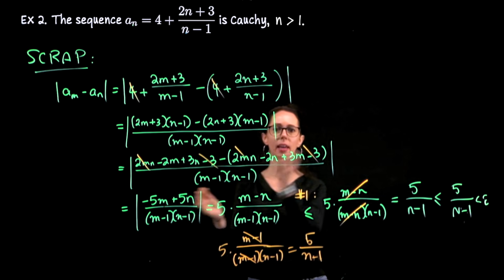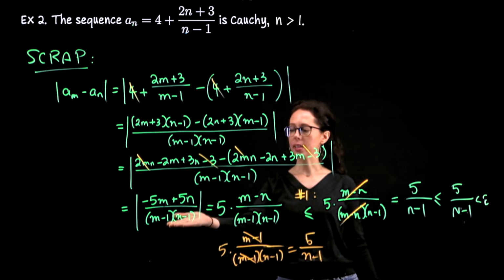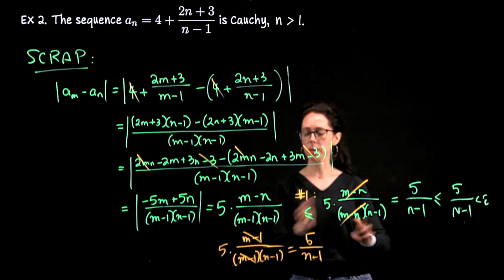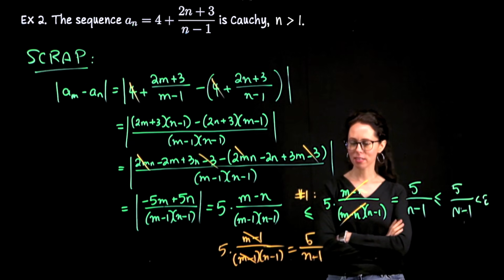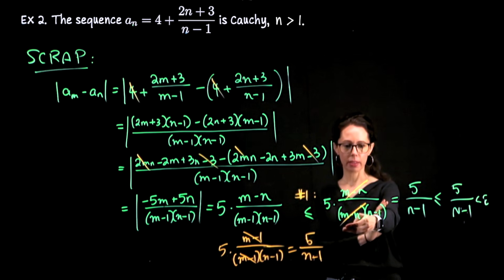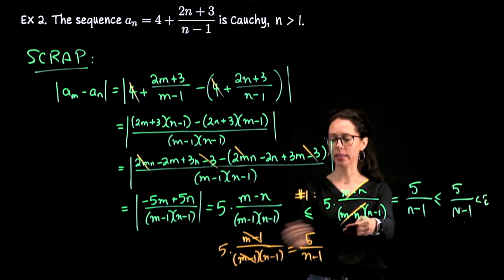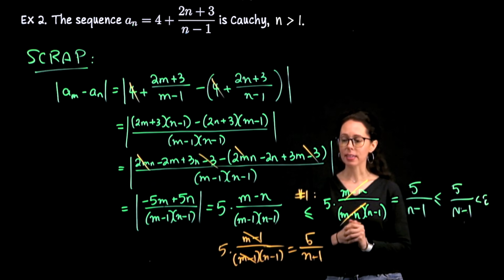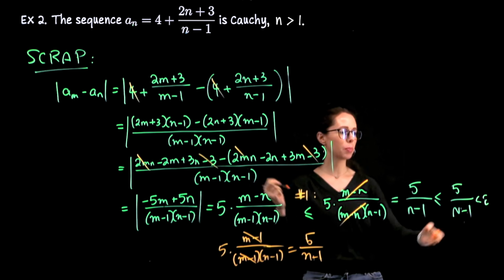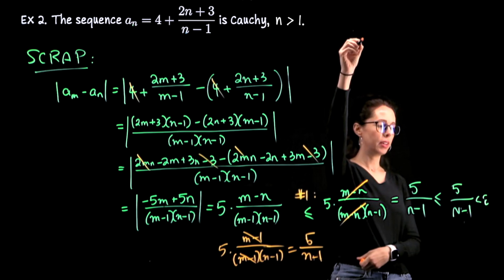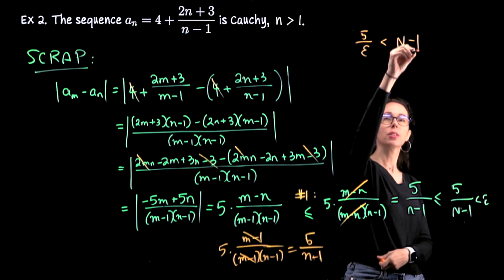Simplify as much as you can with equality, until you get to a nice expression. Here, I can take the absolute value cleanly, and then I had 2 ways to proceed. If you try to expand this and start knocking out terms, I think it can actually be harder than you think at first glance. At least it was for me. So when I saw this replacement, I thought that was nice. Likewise, replacing m minus n with m minus 1 to get the cancellation was nice. And I think we are ready to go. Let me quickly write out, and I'll probably leave it on the board here, that we're going to have 5 over epsilon, less than capital N minus 1.